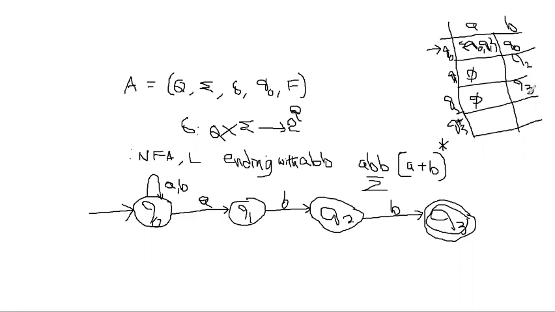Q3 on A and B. Once the machine sees ABB, it should not accept any other symbols. If the last three symbols are ABB, once the machine reaches the acceptance state, it should not accept more, because the last three symbols should be ABB only. Once the machine reaches Q3, Q3 on A and Q3 on B are not present.